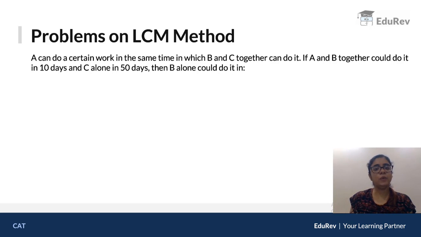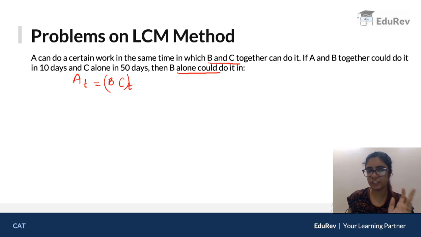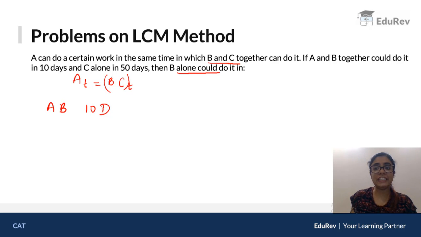Alright. A can do a certain work in the same time in which B and C together can do it. So A's time is the same as B and C का time together. ठीक है? If A and B together could do it in 10 days, C alone in 50 days, B alone could do it in how many days? थोड़ा सा difficult question है. See, understand. A and B together could do it in 10 days. C alone could do it in 50 days.